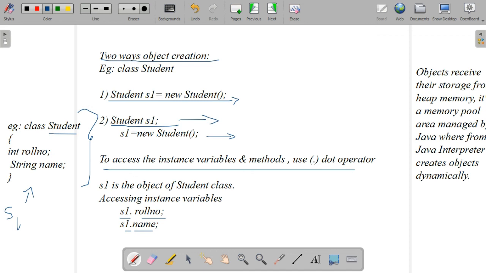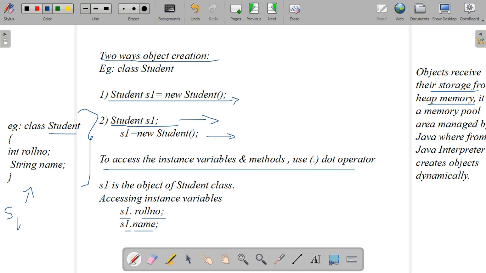One more point: objects receive their storage from heap memory. When we declare, it doesn't receive storage. After the instantiation process, that is after the new operator, objects receive their storage from the heap memory. What is heap memory? It is a memory pool area managed by Java, from which the Java interpreter creates objects dynamically. During the execution of the program, the Java interpreter creates the corresponding objects of the classes dynamically from the heap memory. This is the process of object creation.